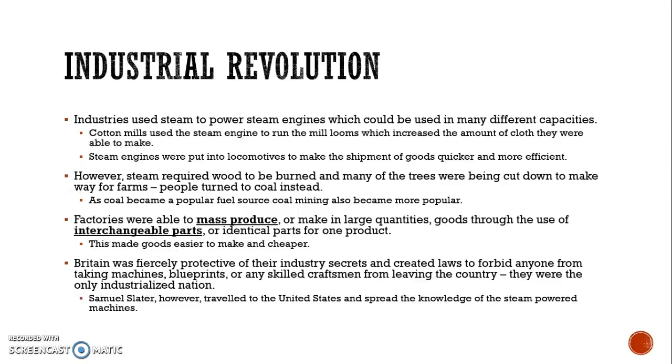Factories started to mass produce goods, or make products in large amounts, through the use of interchangeable parts. Interchangeable parts are identical parts that were used for one product. This made goods easier to make and cheaper.